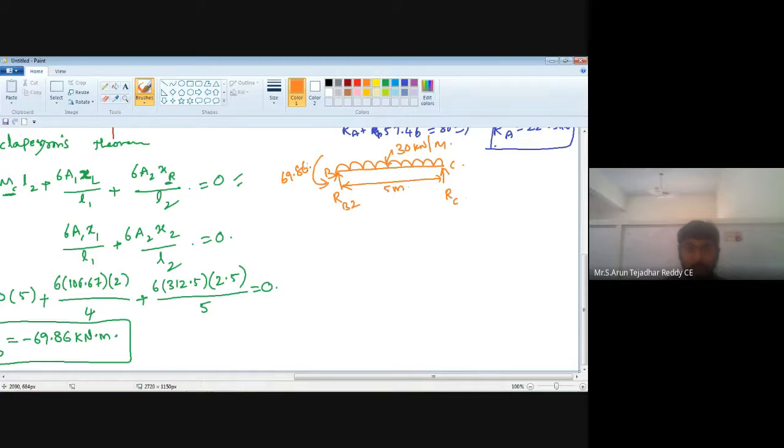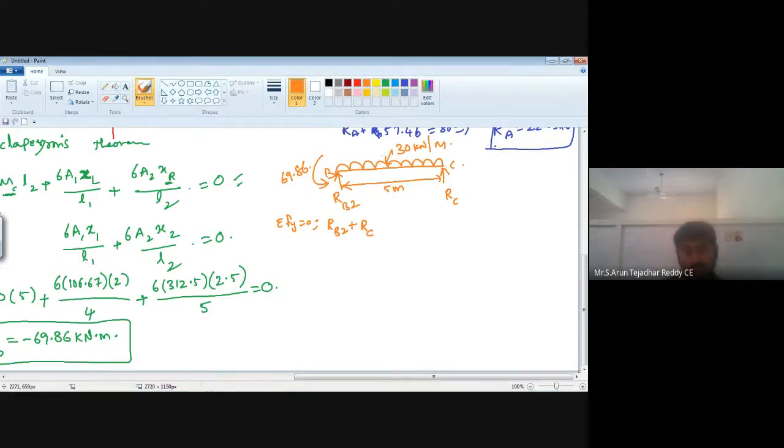Okay. Now here also apply the equation of equilibrium, that is summation of vertical force is equal to 0. Here RB2, RC and 30 kilonewton per meter are the vertical forces, and RB2 and RC moving in the upward direction are considered positive.